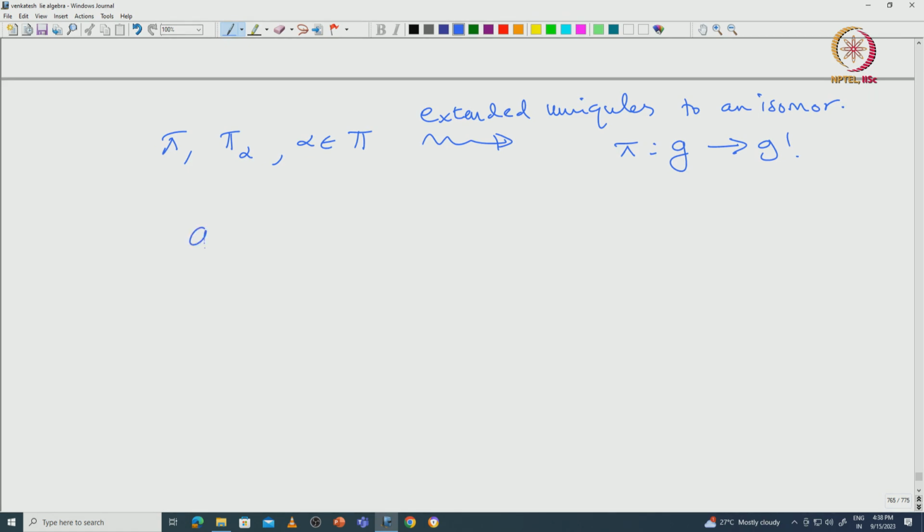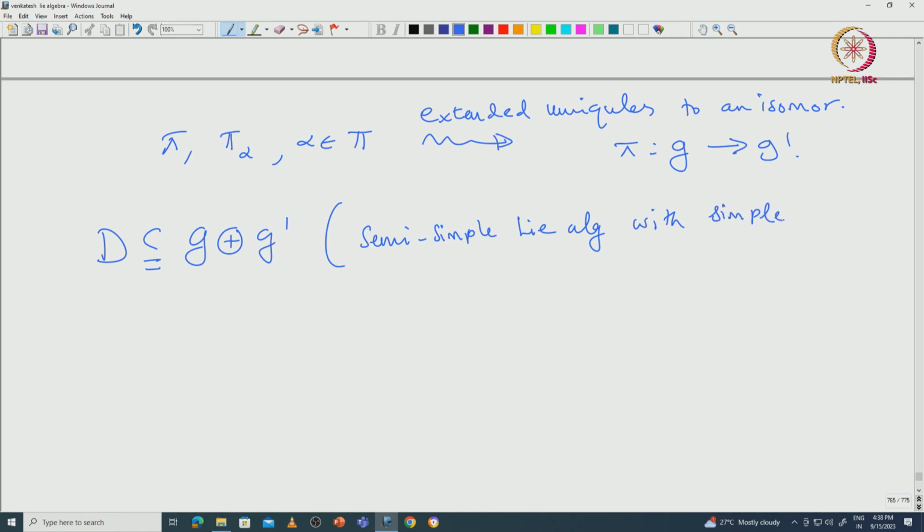You take this G direct sum G' and define this subalgebra. Note that G direct sum G' is a semisimple Lie algebra, with only simple ideals G and G', where G is embedded in the first coordinate and G' is embedded in the second coordinate.